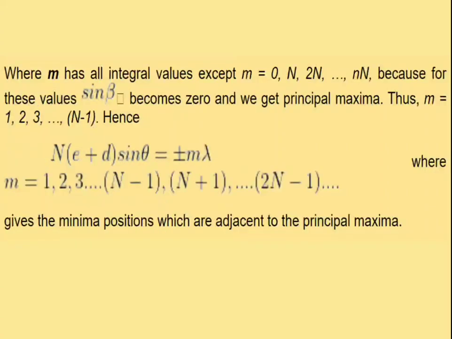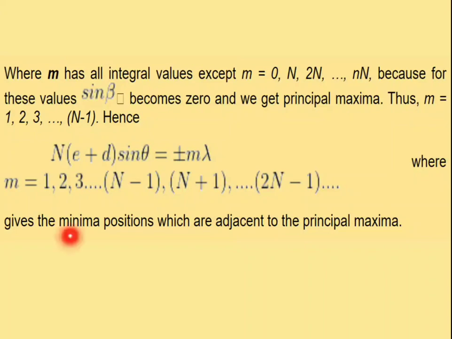As m value equal to 0, n, 2n, in these cases there exist principal maximas. So except m equal to 0, n, 2n, we get the values of minima, that is m equal to 1, 2, 3 and so on, up to n minus 1. Therefore the m values can be taken as 1, 2, 3, up to n minus 1, then n plus 1 and so on, up to 2n minus 1.